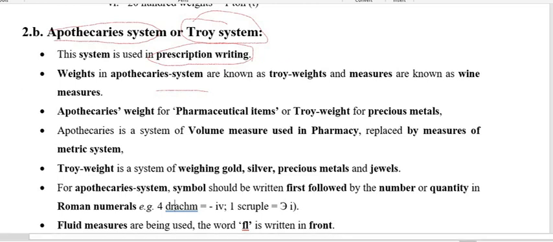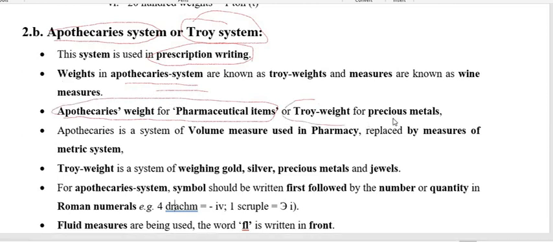The apothecary's weight is for pharmaceutical items, and for trial, mainly precious metals, gems and jewels, we are using troy weight. Whereas for pharmaceutical items, the drugs, we are using apothecary's weight. So for volume used in pharmacy, we are going to use the apothecary system.